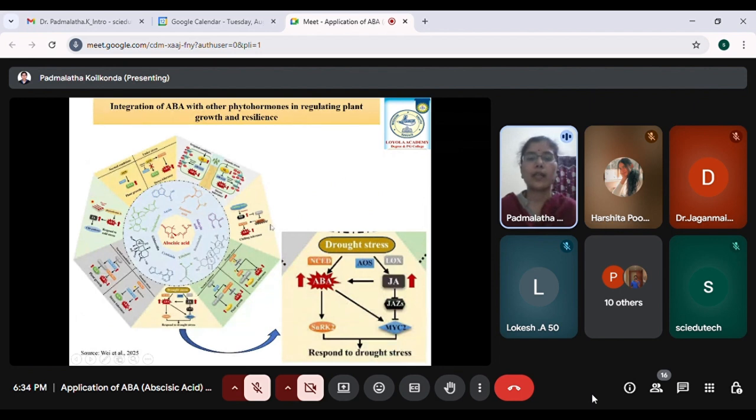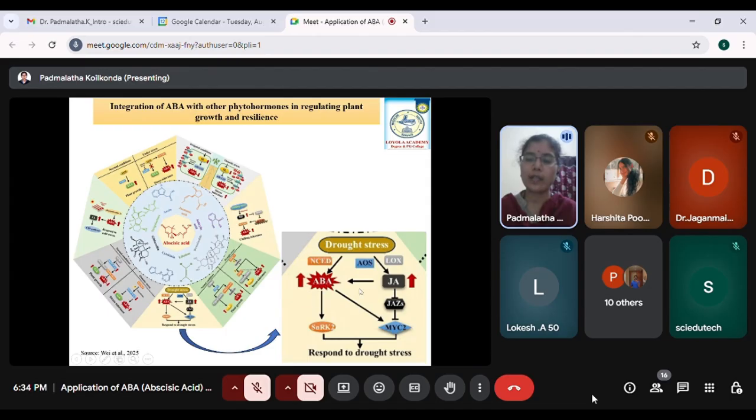Now here we can see, apart from abscisic acid, there are other hormones in the plants. As we know, auxins, gibberellins, cytokinins, there are brassinosteroids, then we have strigolactones, and we also have jasmonic acid, salicylic acid. So this ABA can interact with all these hormones, and it can help in the defense response to stresses. For example, here you can see jasmonic acid and ABA.